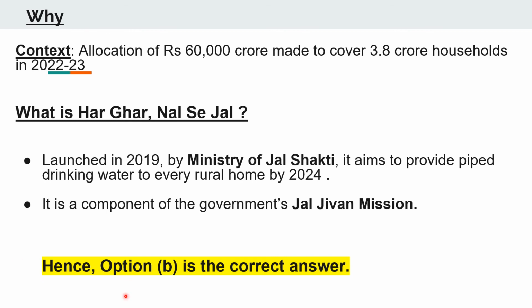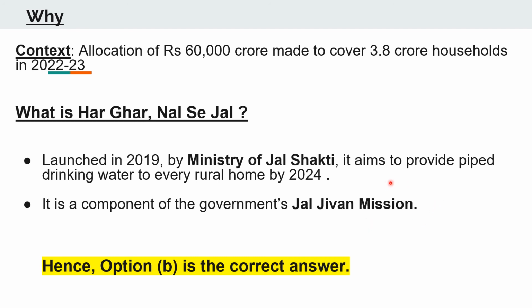So again, this scheme featured in our quiz because there is a recent allocation of rupees 60,000 crore that has been made to this particular scheme, which will help it to cover more than 3.8 crore households in this financial year. So what is Har Ghar Nal Se Jal? This is a scheme launched in 2019 by the Ministry of Jal Shakti, and it aims to provide piped drinking water to every rural household by 2024.